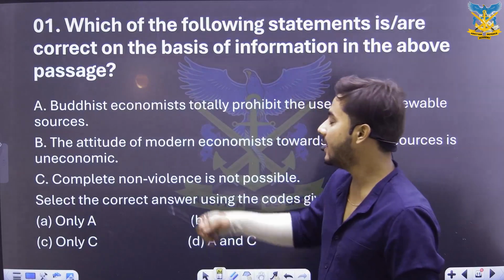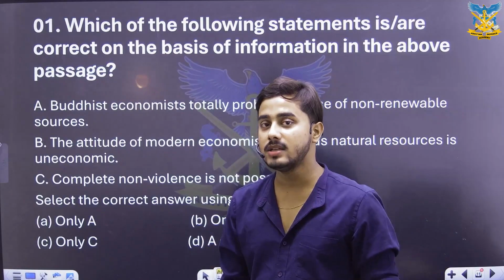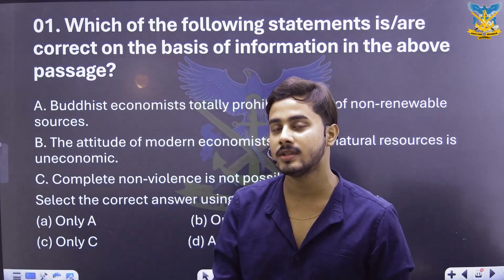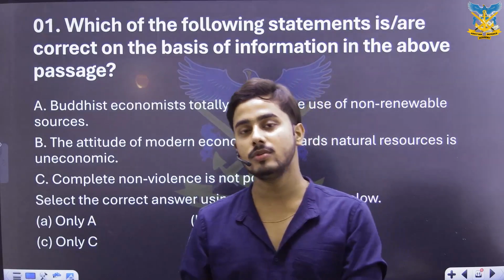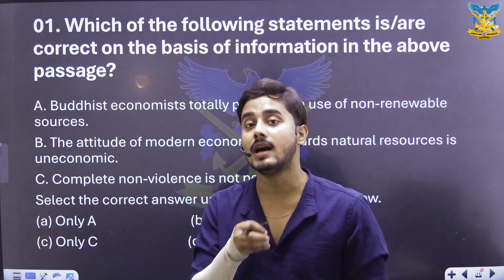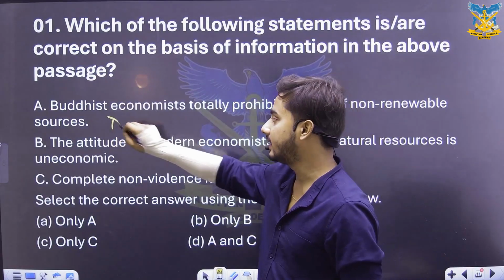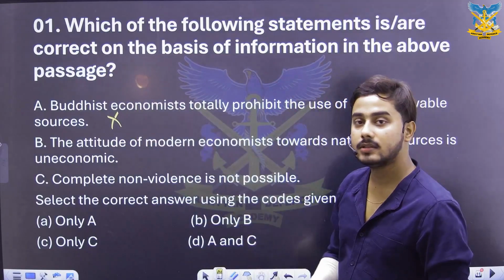So standing there, उन्होंने completely prohibit नहीं किया है. They have just told us to keep a check on the amount of non-renewable energy sources that we are using on a daily basis, and also we'll have to use non-renewable sources of energy only when it is truly unavoidable, right? So ये statement तो गलत है. Let's look at the second statement.